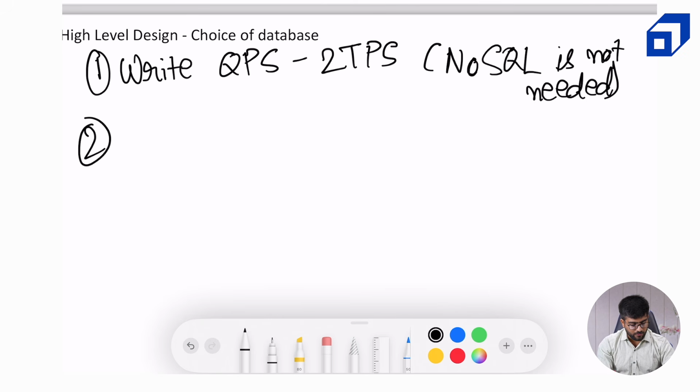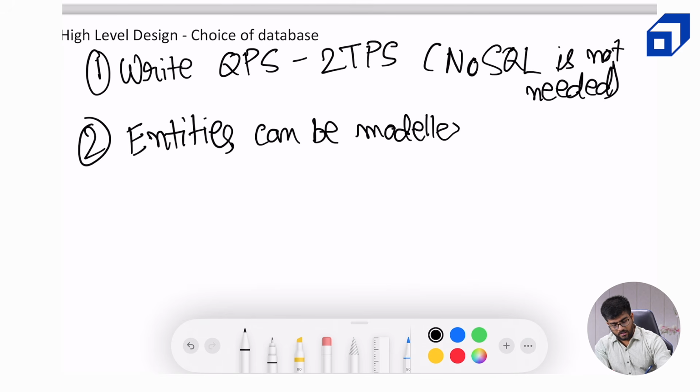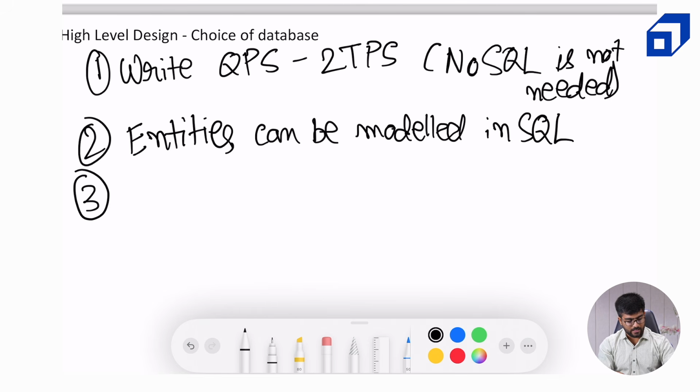So our entities can be modeled in SQL in a better way. Okay, there are foreign keys associated, so it helps us maintain referential integrity. We can also, in SQL, we have something known as ACID properties. A stands for atomicity. Okay, the transactions are atomic.